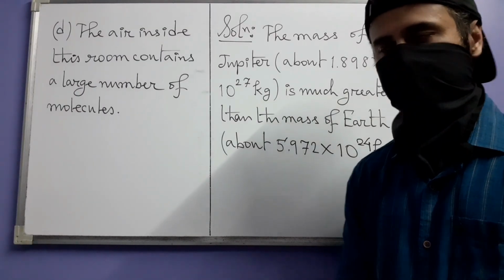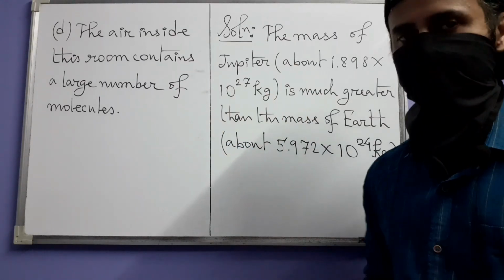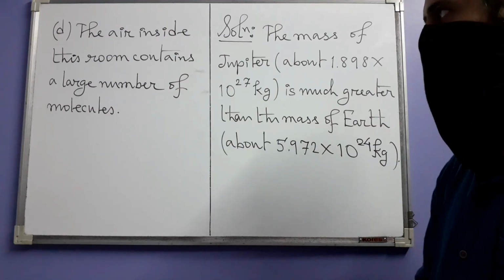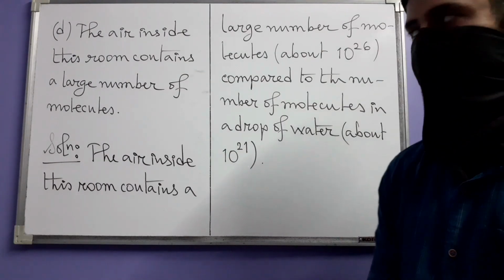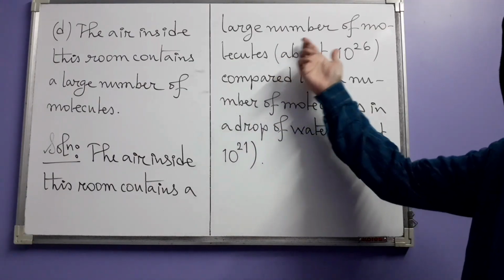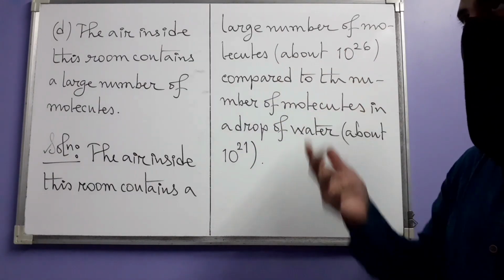Next, statement D. The air inside this room contains a large number of molecules. This one also needs reframing. Large means how large? So the reframing can be done for this one like this. The air inside this room contains about 10 to the power 26 molecules. These are only rough numbers.